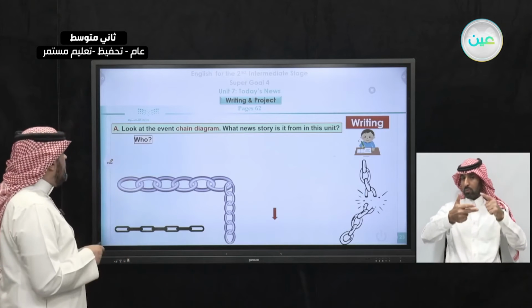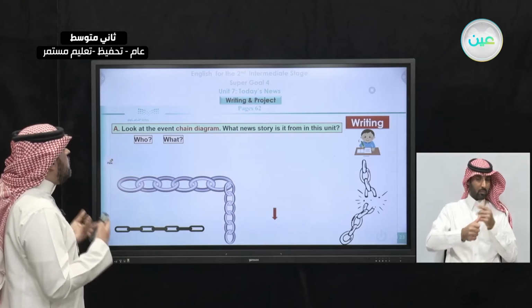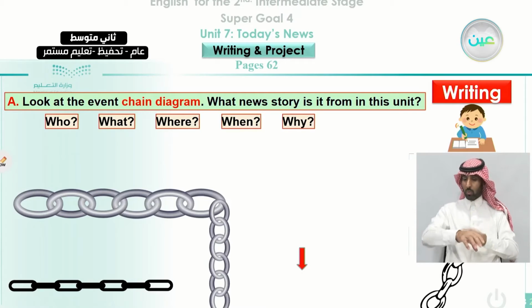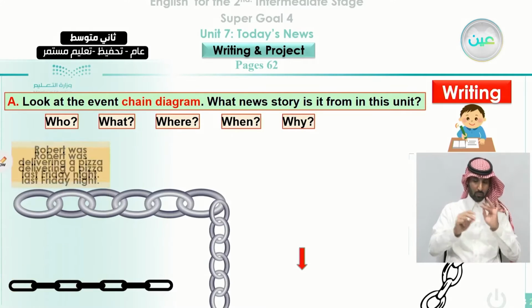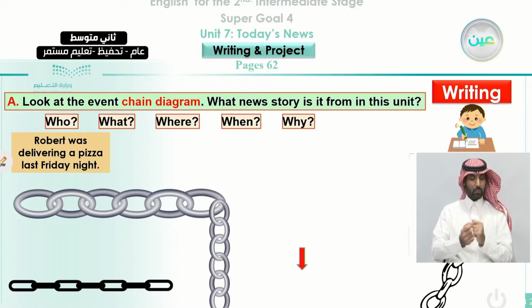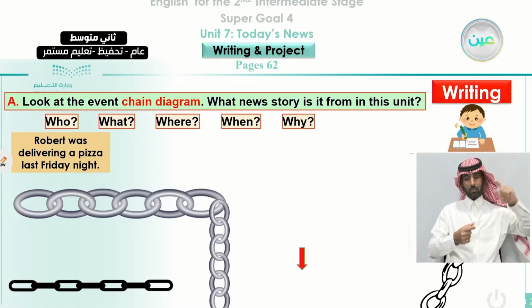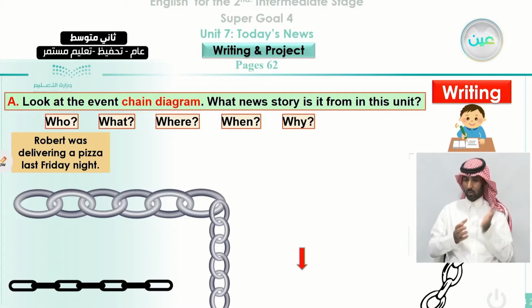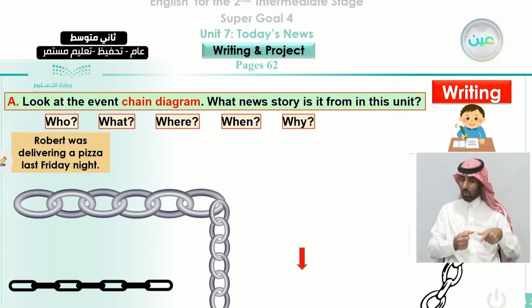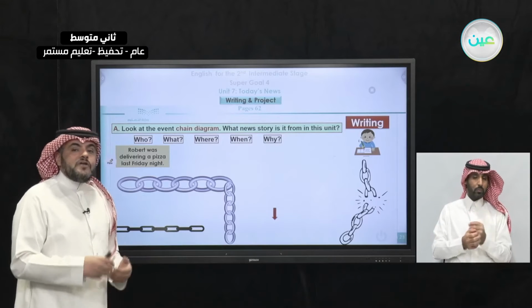So when we talk about the first here, we have to answer who, what, where, when, and why. These are the things that your reader wants to know if you tell a story or if you tell news. So here the chain, starting with the conversation that we studied when Robert was stuck in the elevator. We say Robert was delivering a pizza last Friday night. So here we are starting to tell the story, and we're starting by giving a general idea about what we are going to tell our readers when we write.